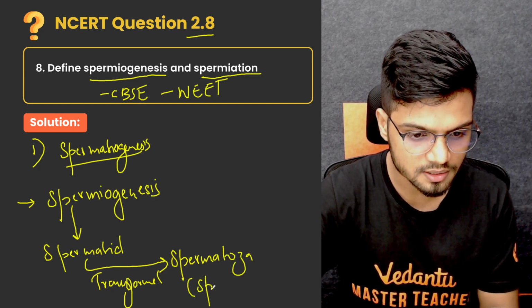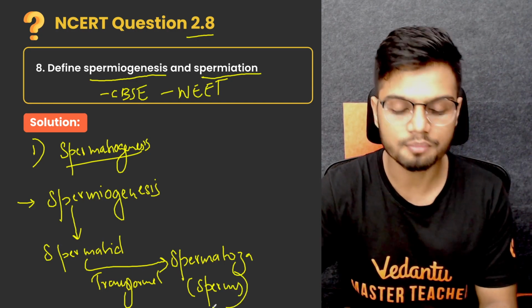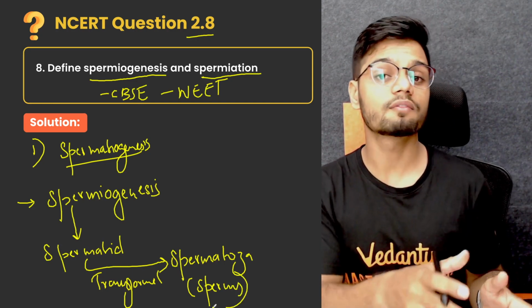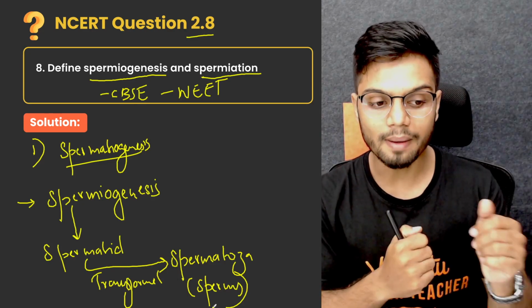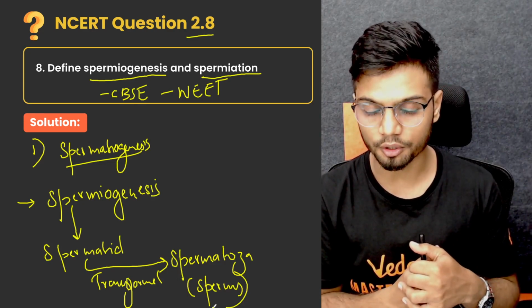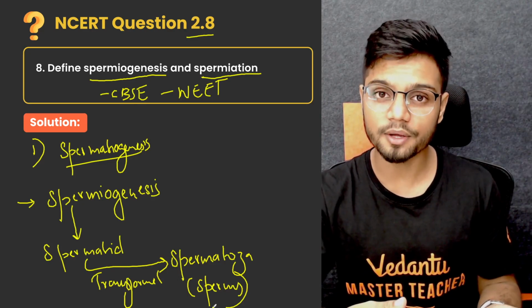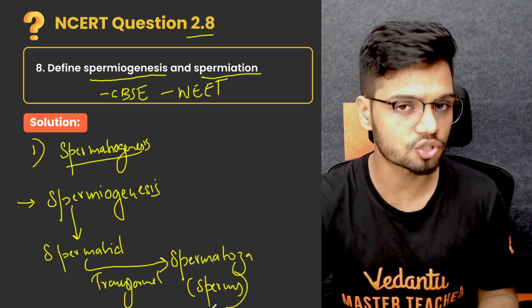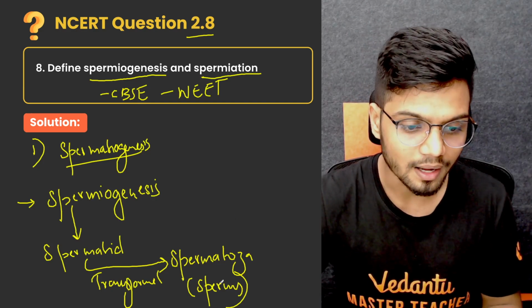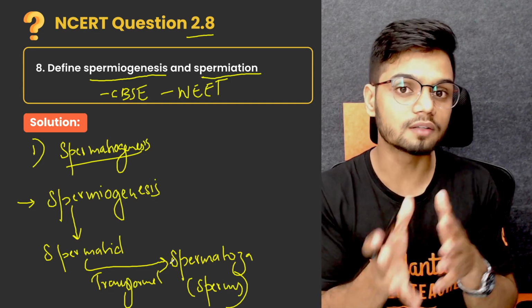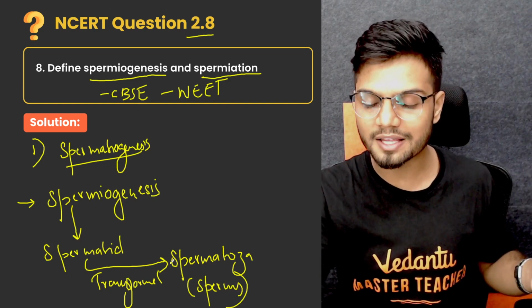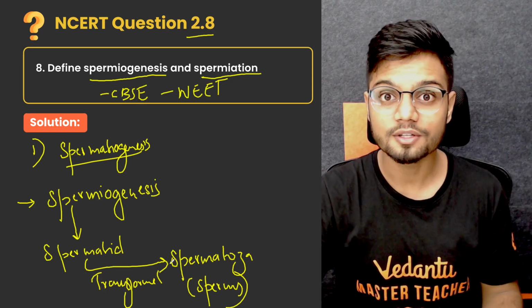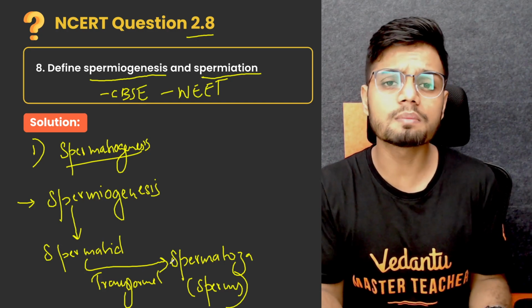Spermatozoa is also known as sperms. Spermatid, which is the result of your second meiotic division, undergoes transformation. It changes its structure into sperms, and the process of conversion of spermatid to spermatozoa is called spermiogenesis.